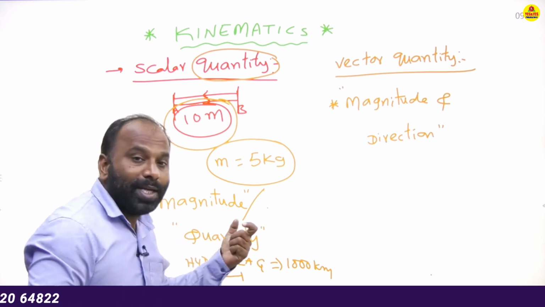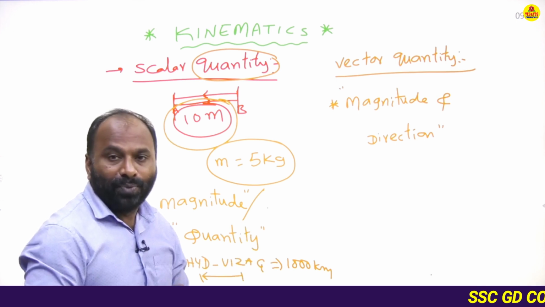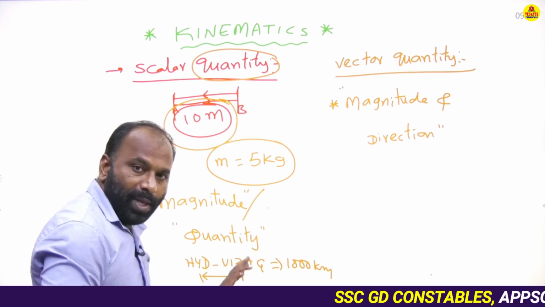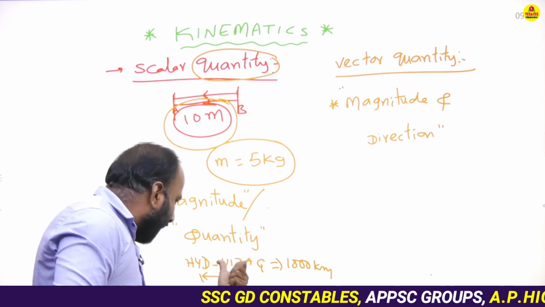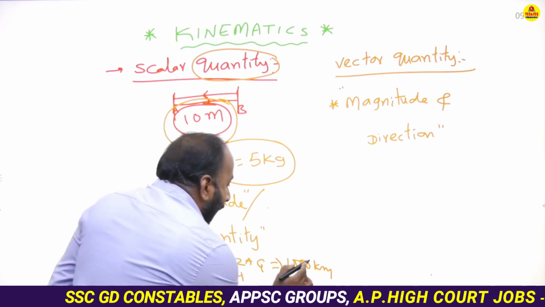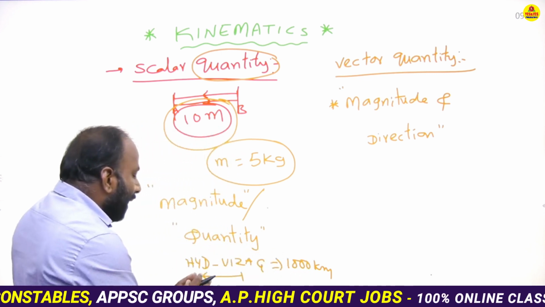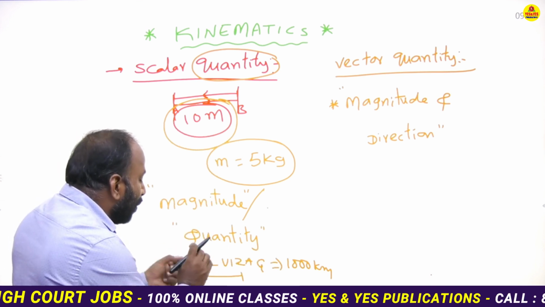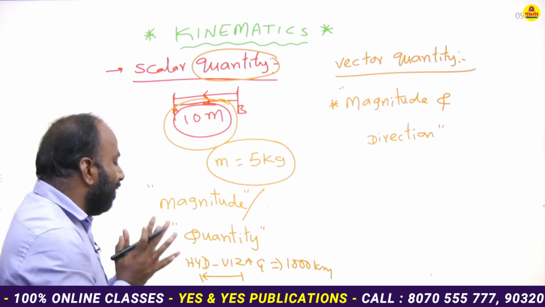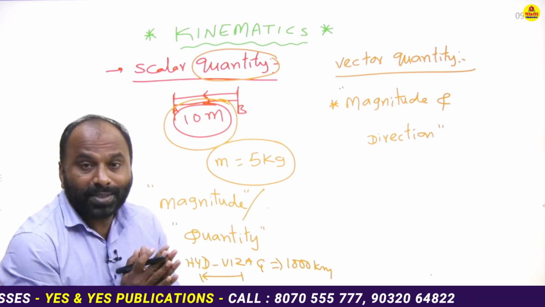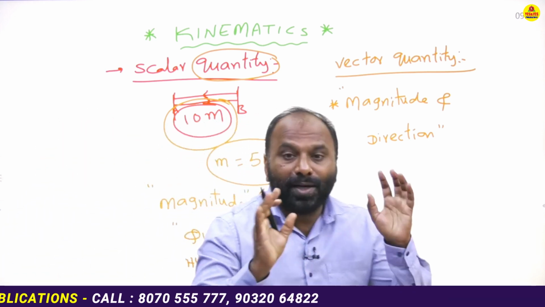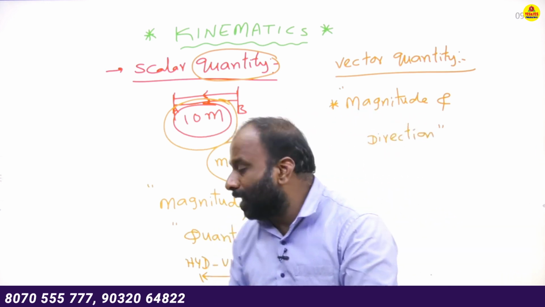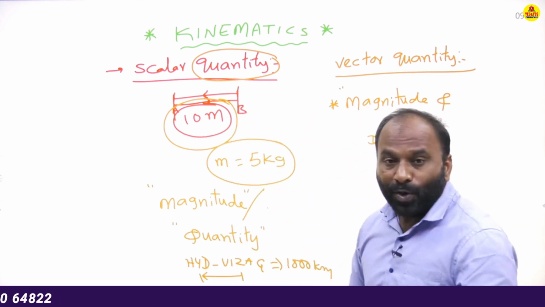He is traveling from one point to another point. So a person traveling between the two places of Hyderabad and Vizag, the distance is 1000 kilometers.